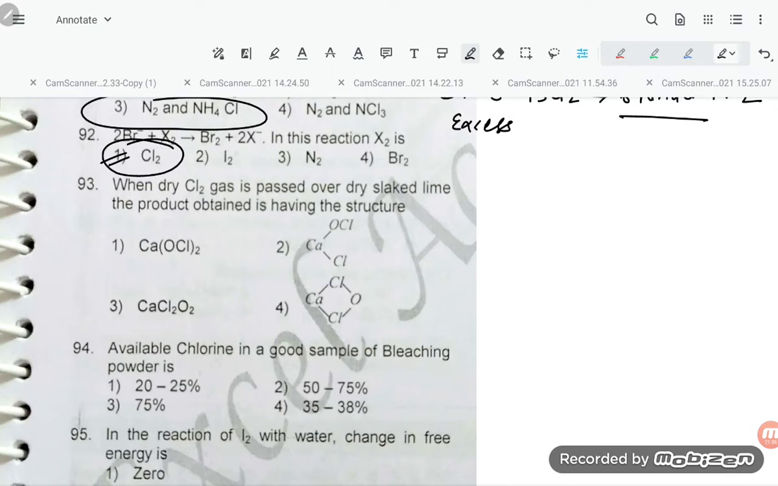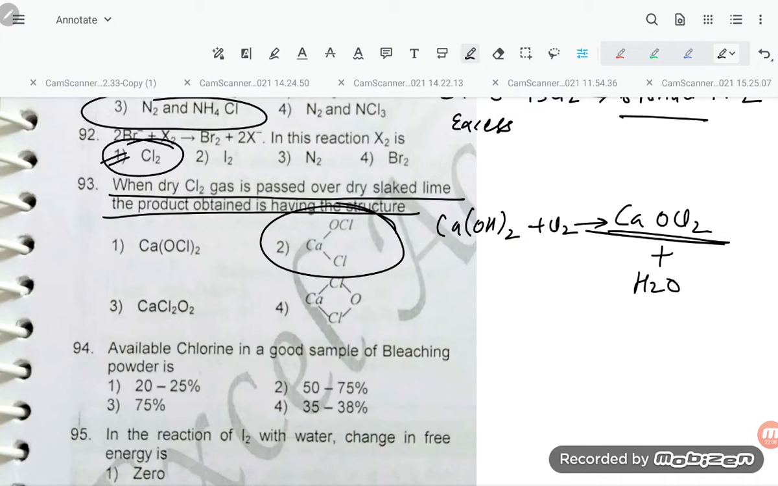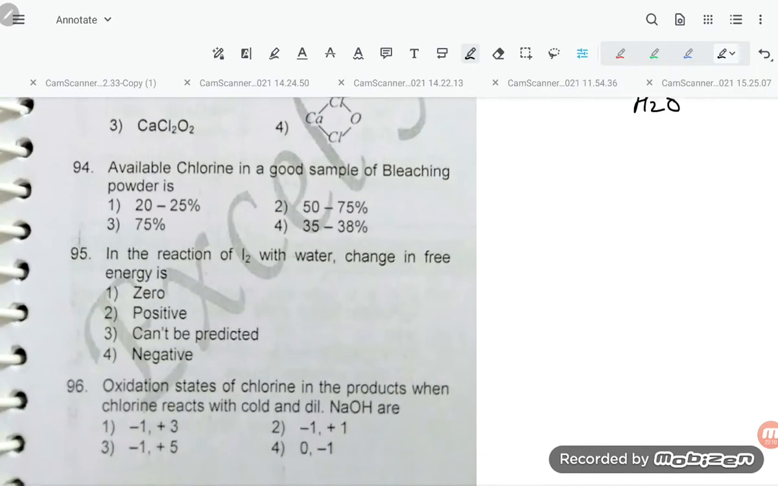When dry Cl2 gas is passed over dry slaked lime, the product obtained has the structure. Okay, so that is CaOCl2, you can say. You can see Ca(OH)2 is there, student, plus Cl2, so it is CaOCl2 plus H2O. So when dry Cl2 gas is passed over dry slaked lime, the product is CaOCl2. So that was 94.